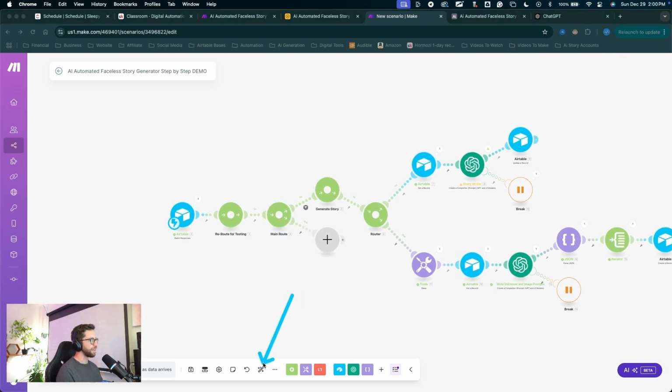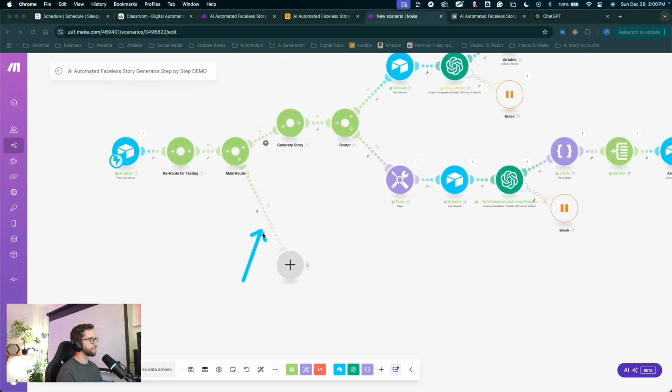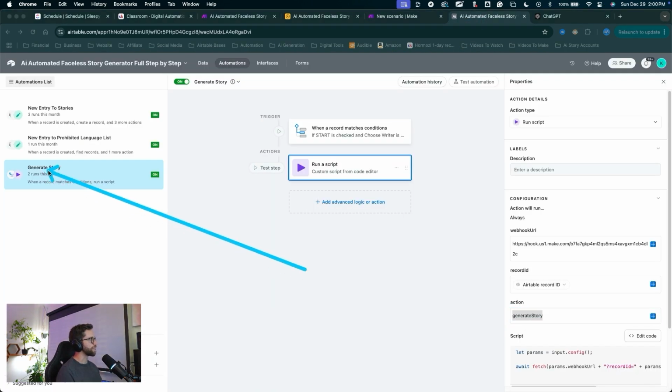I'll click the auto align button. There we go. And right away, we can set up a new filter for this action. We need to create a new automation to trigger this action. Let's jump into Airtable. We're going to set up a new automation just like this.